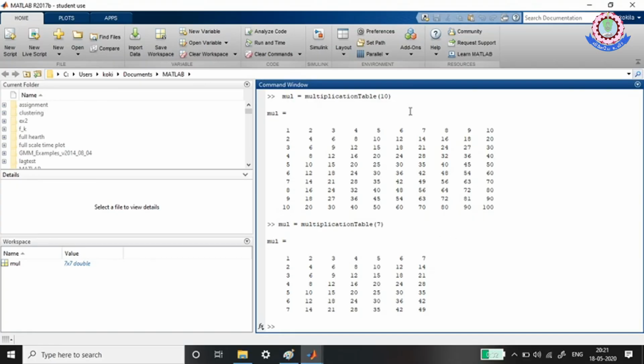Once I decrease the number to 7, it just prints from the 1 table to the 7 table, and in the rows only till 7. Can you see the pattern I'm trying to explain? If I give a number, the table should be within that many rows and columns. This is the task we are dealing with today.